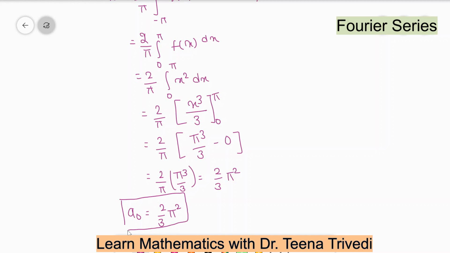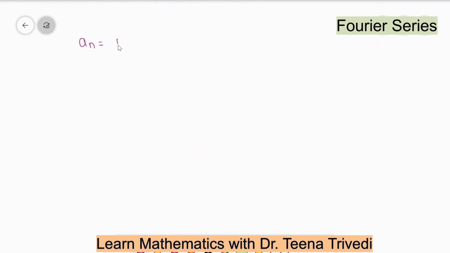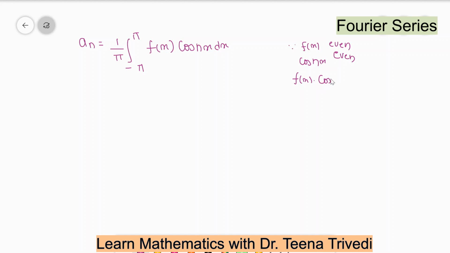Now we will find the value of an, and the an formula is 1 upon pi, minus pi to plus pi f(x) cos nx dx. Since f(x) is even, cos nx is also an even function, so the multiplication of two even functions, f(x) into cos nx, is also an even function.